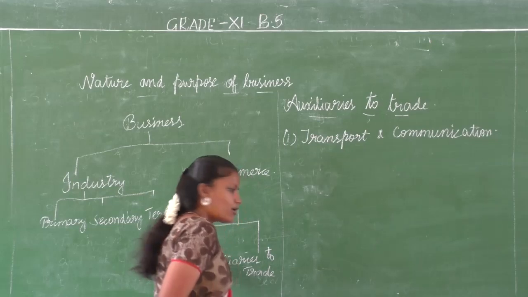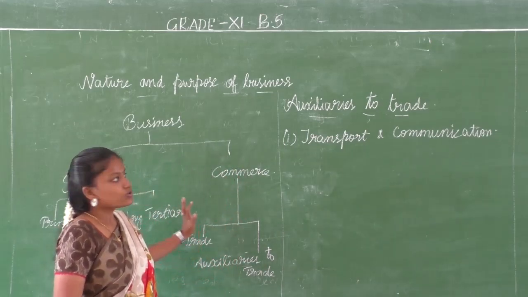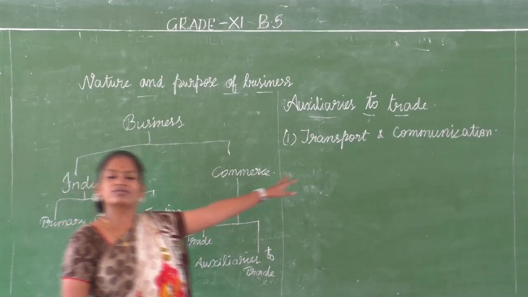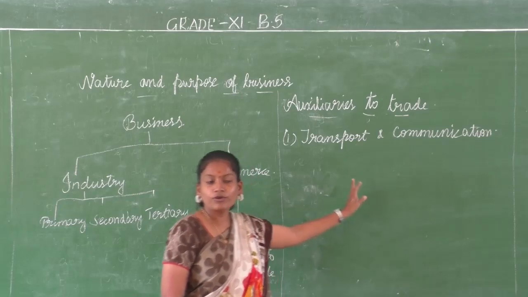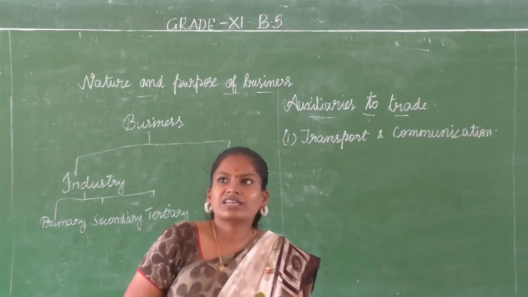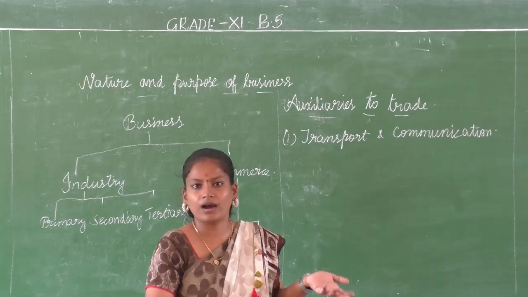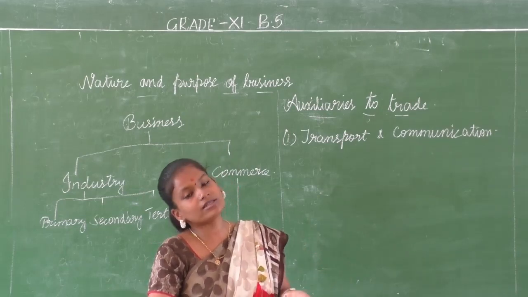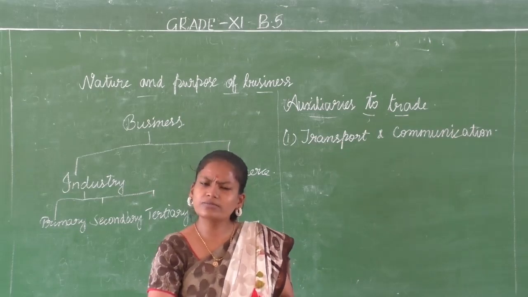In trade we have seen about import, export and entrepot, right? So exporting also is possible only with the help of transport. We are seeing in many advertisements that our products are available even in America, even in London, even in foreign countries. How is it possible?